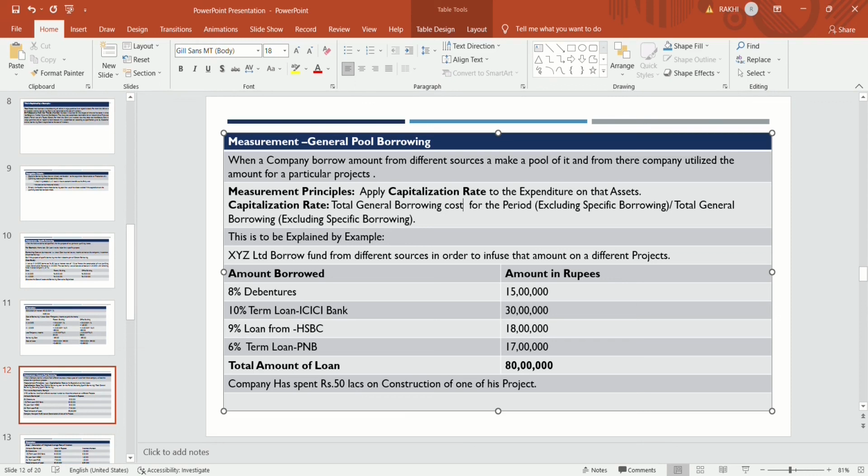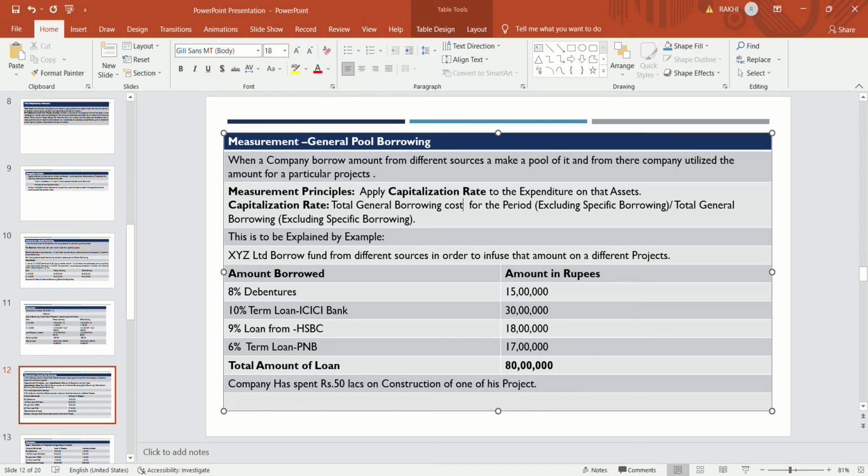If there is a specific borrowing, like the HSBC loan being taken for the purchase of a car or a home loan, then that specific borrowing is not taken into consideration for calculation of the capitalization rate. In that case, we will exclude 18 lakhs from 80 lakhs.